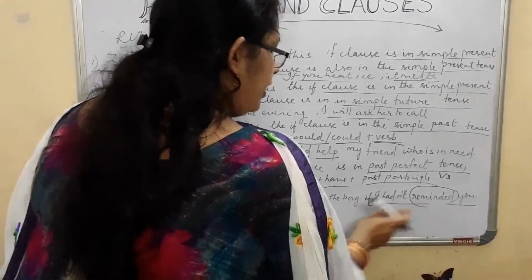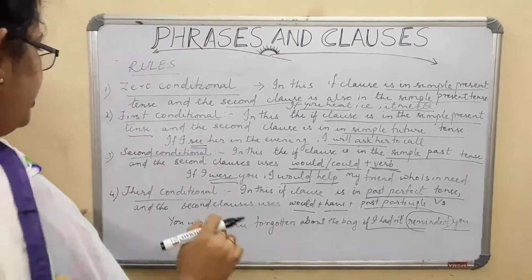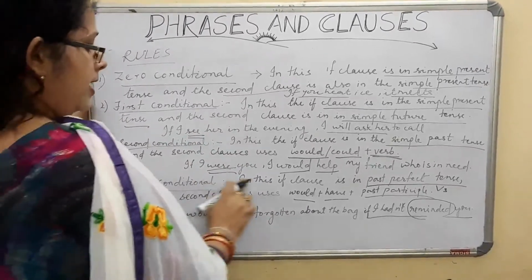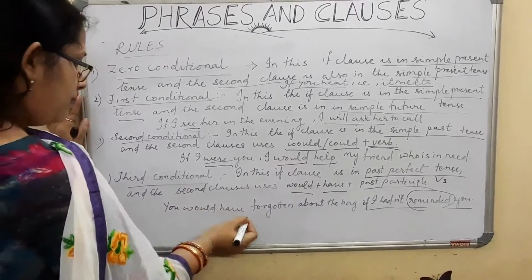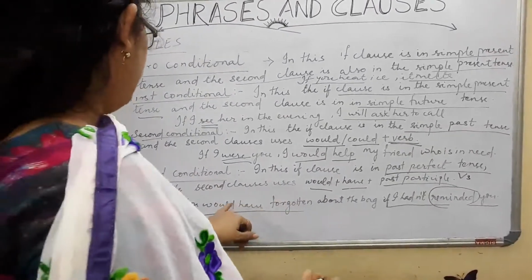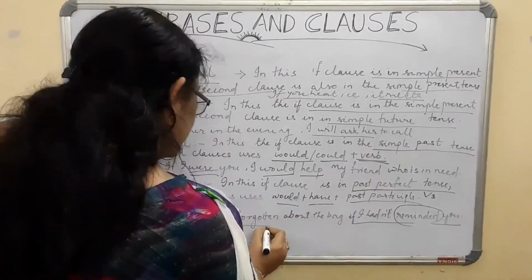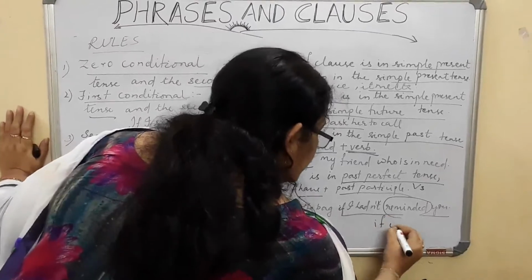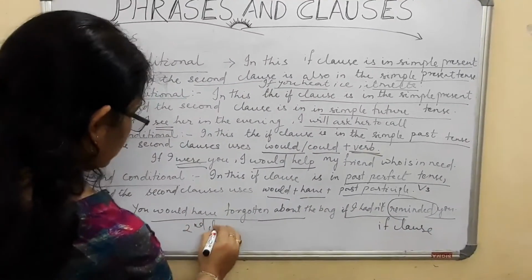Sorry children, it is not here. It is you would have forgotten. I repeat again, you just see. Third conditional is in this clause, past perfect tense is here. Past perfect tense. Okay. Then we are coming to the second clause. First I will show you which is the second clause and which is the if clause. This is your if clause and this is your second clause.